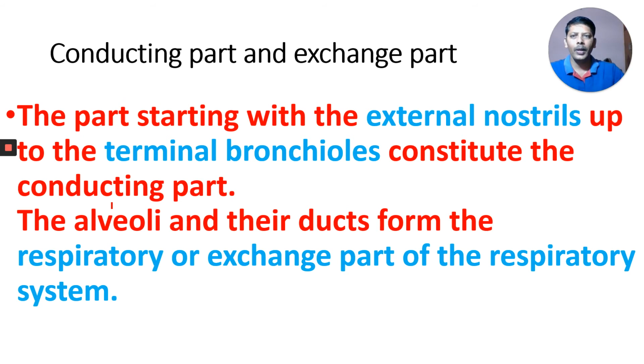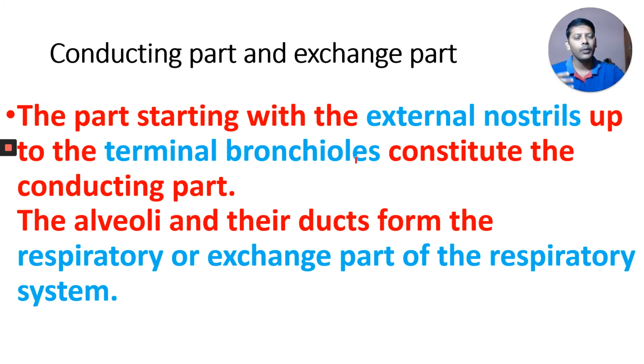Next, we can divide our entire respiratory tract into two parts. One is the conducting part, the other one is the exchange part. The part starting with the external nostrils up to the terminal bronchioles.